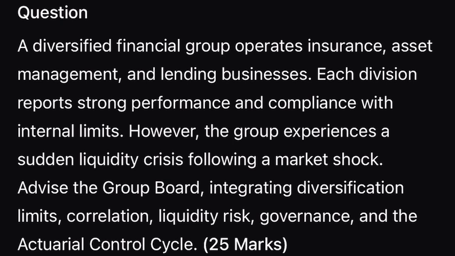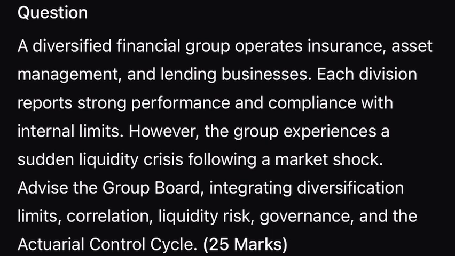The board permitted a siloed governance structure, where risk was measured locally rather than holistically. To develop a solution, the group must move beyond simple diversification limits and implement group-wide liquidity stress testing. This must include reverse stress testing to identify the exact combination of market events that would exhaust the group's liquid resources. Governance frameworks must be restructured to ensure the second line of defense has the authority to impose aggregate limits